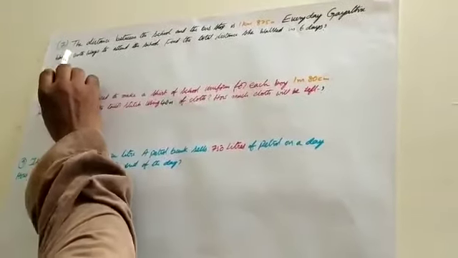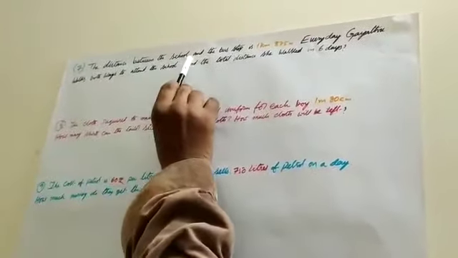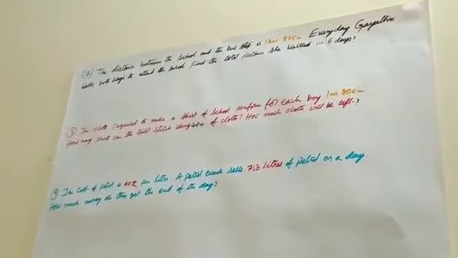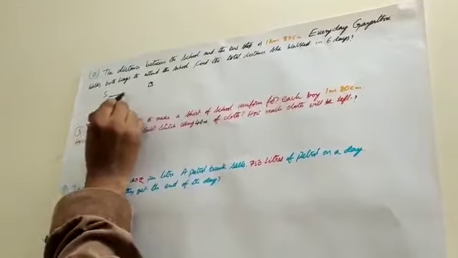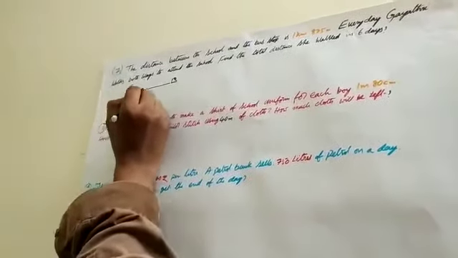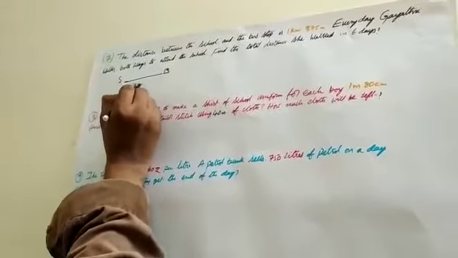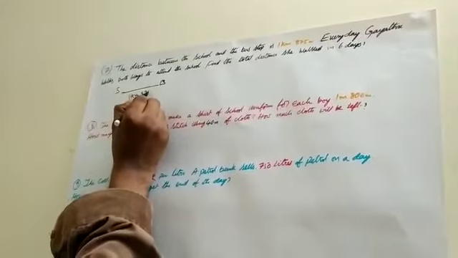See, 7th one, the distance between the school and bus stop. This is school, this is bus stand. Distance between school and bus stop is 1 kilometer 875 meters.